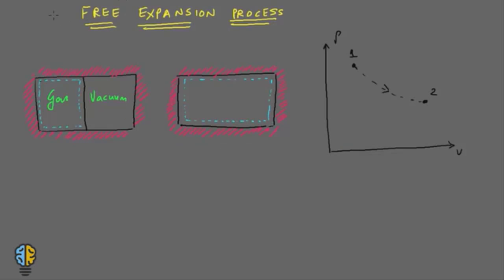Now let's talk about the free expansion process. If you talk about work, transfer is identified only at the boundaries of a system. This means that work is a boundary phenomenon. It's a form of energy that is in transit, crossing the boundary.